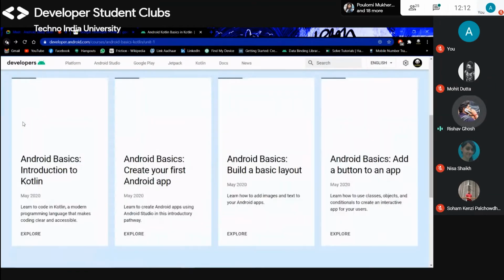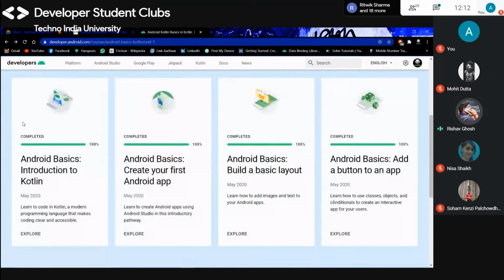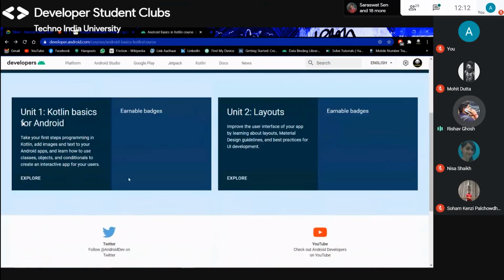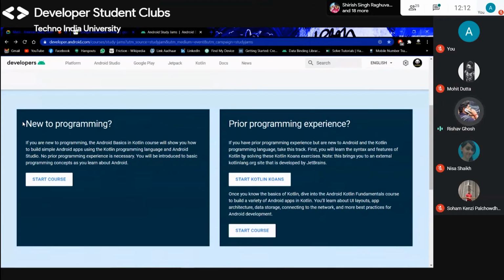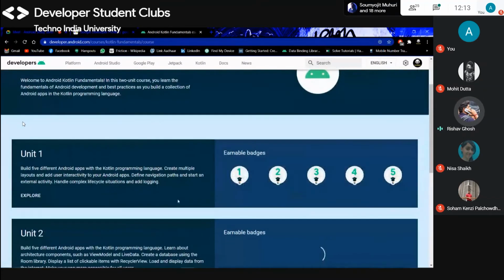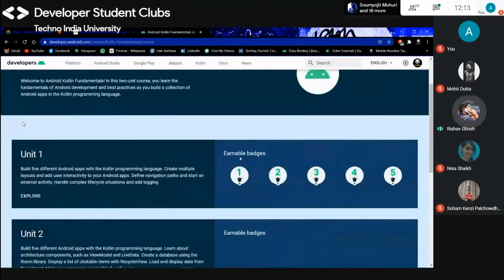And every track has 4 or 6 or 2 courses. Like here there are 4 courses, and you need to complete all of them. If you complete unit 1, then you have to complete unit 2. After completing this, you need to go to Prior Experience and start course 2. Everything is the same, there is unit 1 and unit 2, and they both have 5 badges.